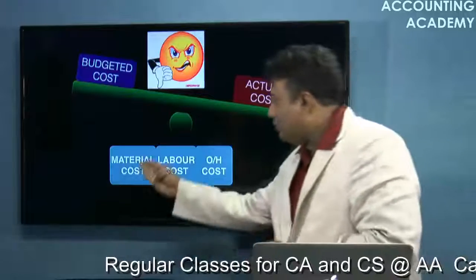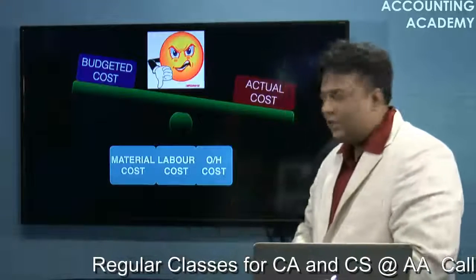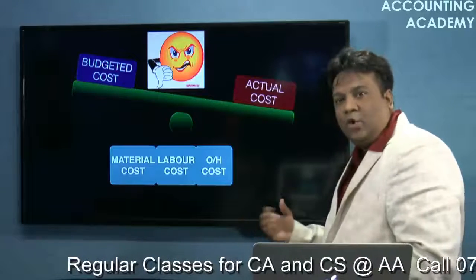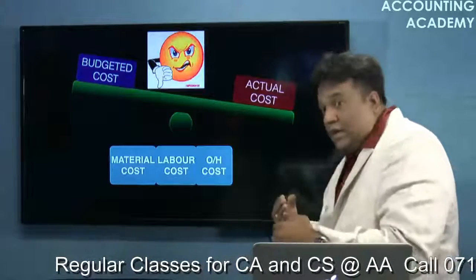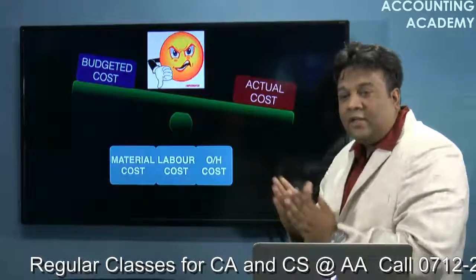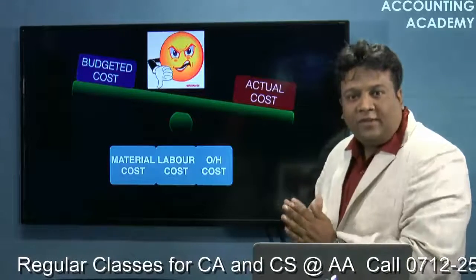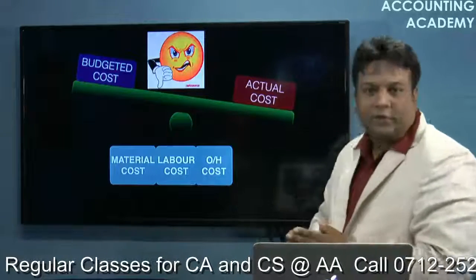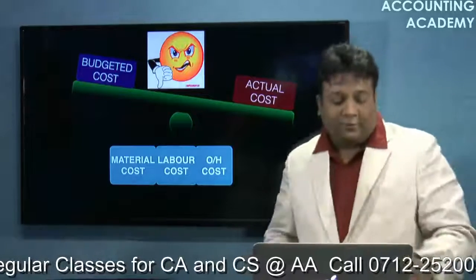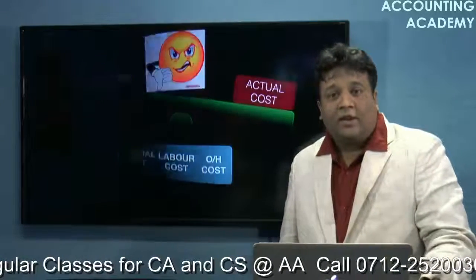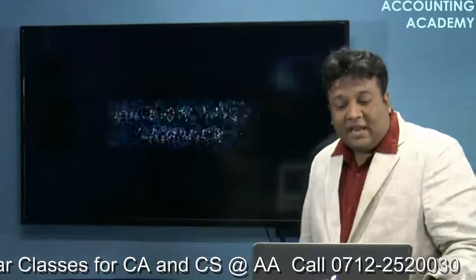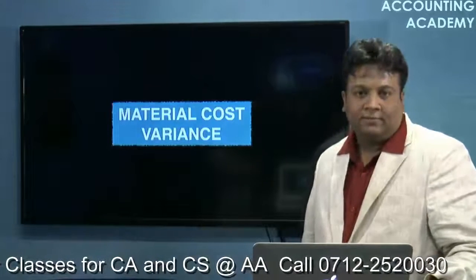We will study material cost variance first, then labor cost variance, and finally we will study the overhead cost variance, where again overhead cost variance will be subdivided into two categories: variable overhead cost variance and fixed overhead cost variance. Right? So should we start with the first part then? We are starting now with the first part, that is the material cost variances. Okay?